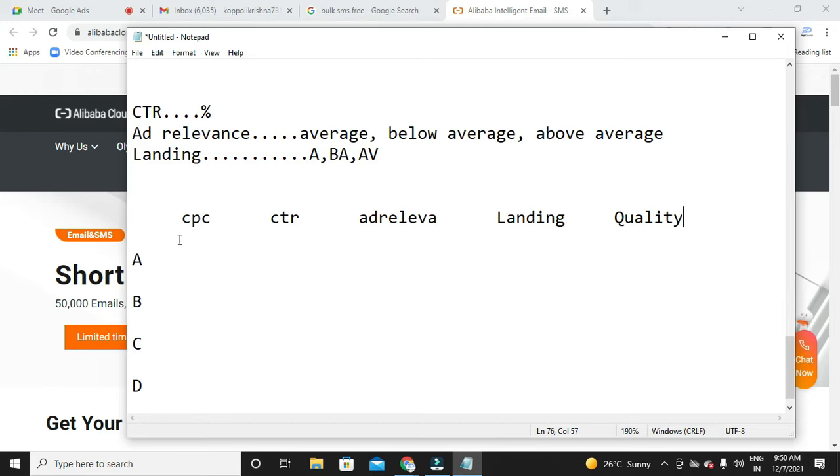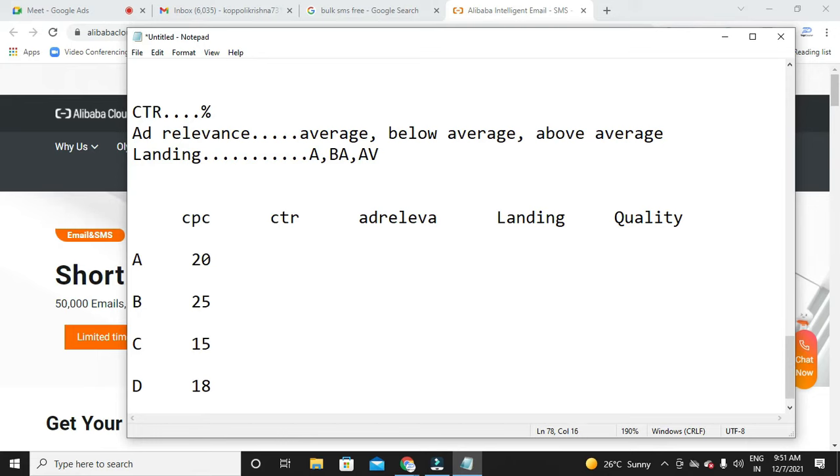Okay, so now let me give some prices over here, the CPCs of every advertiser. I'm just giving some random numbers. To help you understand more, let me use the status of CTR also as average, below average, and above average.